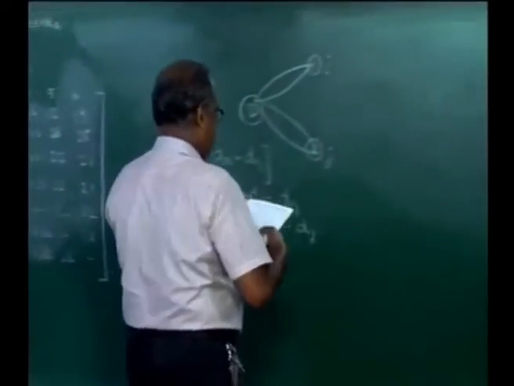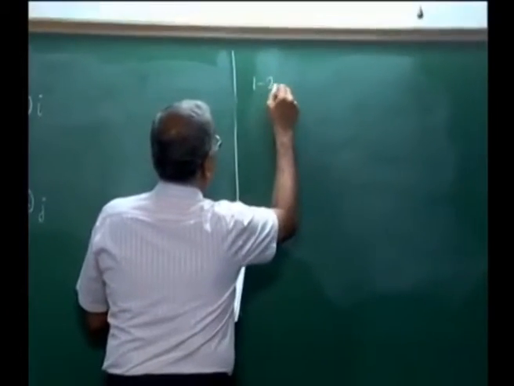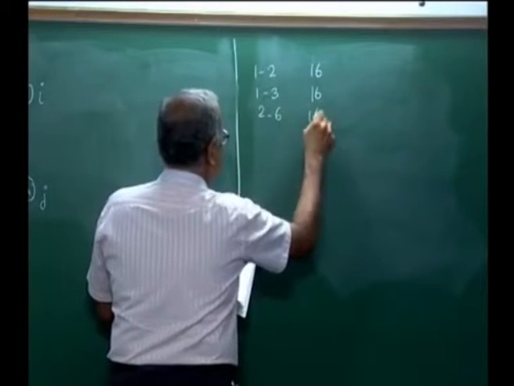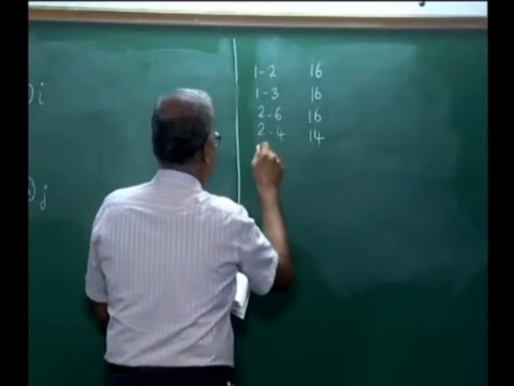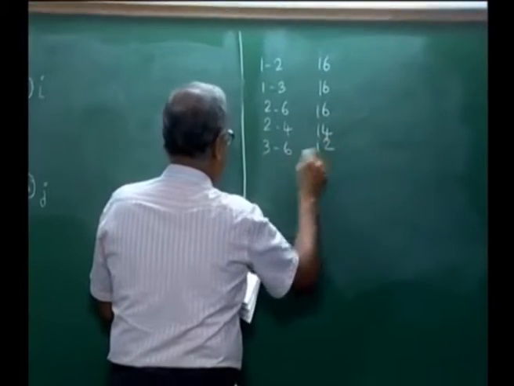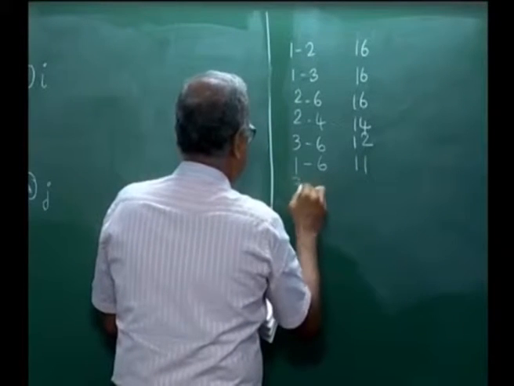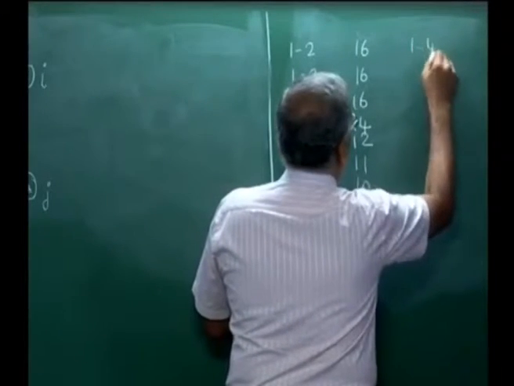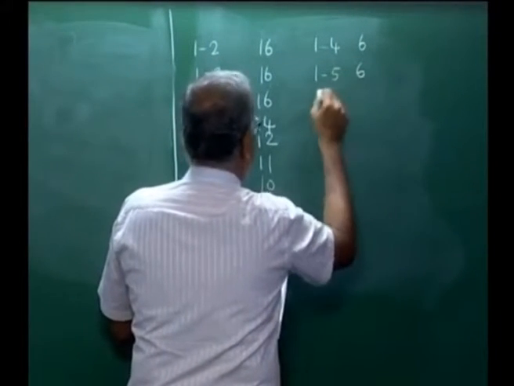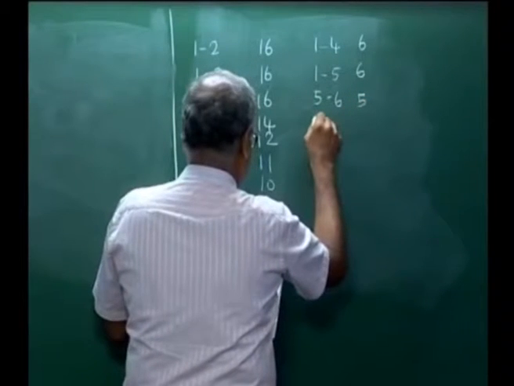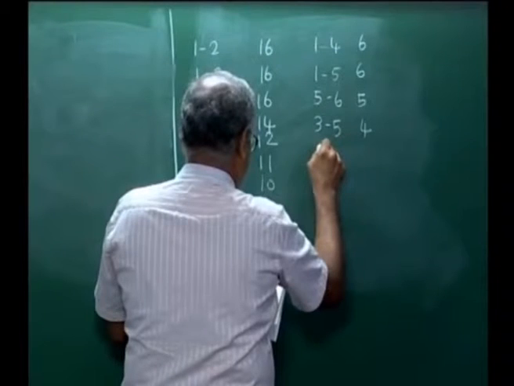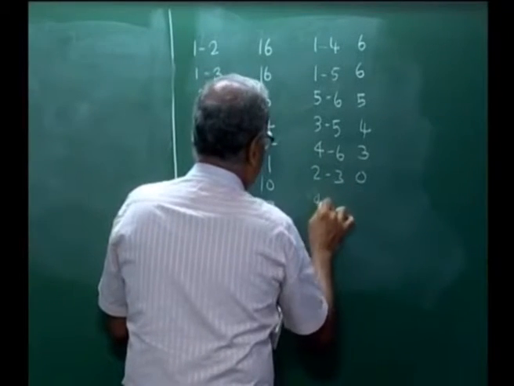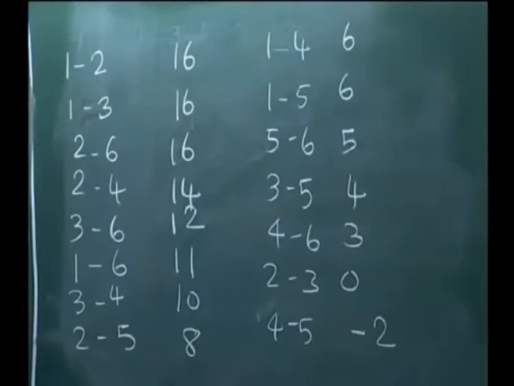The savings would be: 1 to 2, the saving is 16; 1 to 3, the saving is 16; 2 to 6 is 16; 2 to 4 is 14; 3 to 6 is 12; 1 to 6 is 11; 3 to 4 is 10; 2 to 5 is 8; 1 to 4 is 6; 1 to 5 is 6; 5 to 6 is 5; 3 to 5 is 4; 4 to 6 is 3; 2 to 3 is 0 and 4 to 5 is minus 2. So, this is our savings matrix.